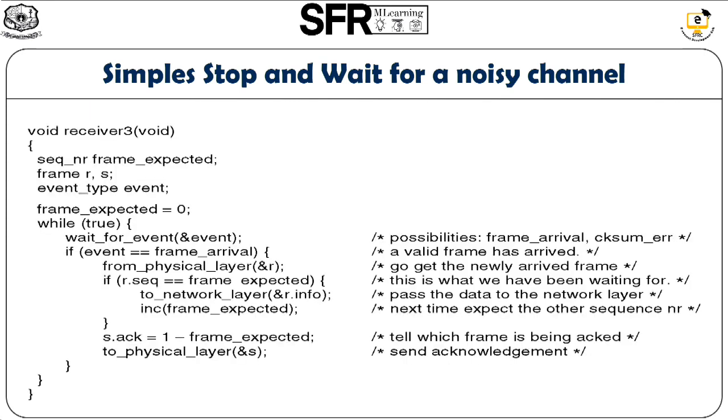So these are the protocol definitions on behalf of the receiver side. The receiver receives the data from the physical layer and then sends the data to the network layer. From the physical layer, the receiver will receive the bits, and in the data link layer the bits will be converted into frames, and from the data link layer the frames will be converted into packets and sent to the network layer.